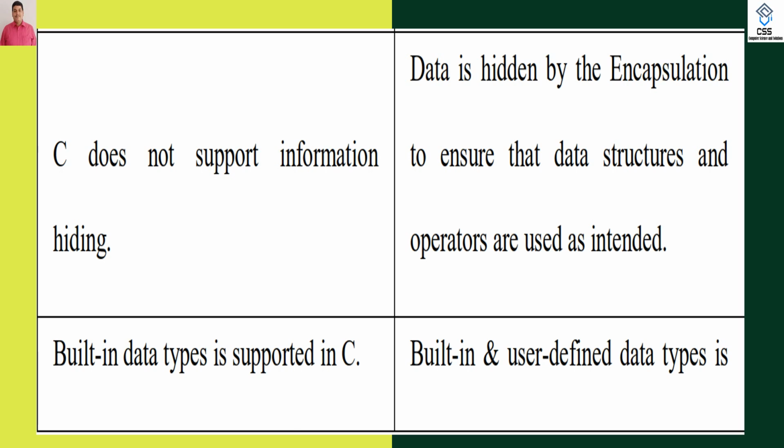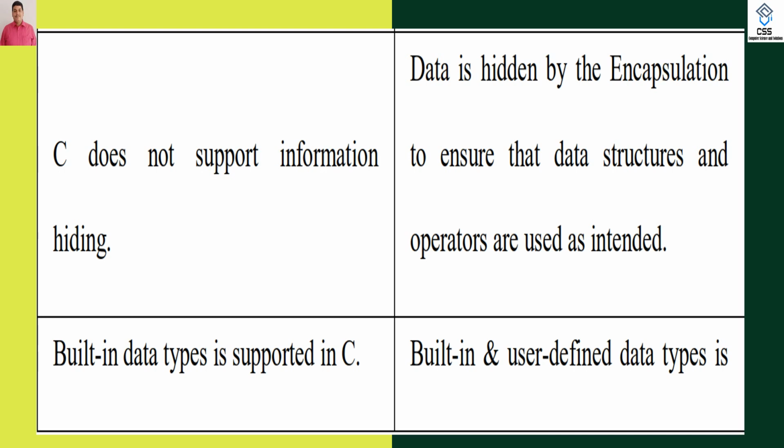Built-in data types are supported in C: integer, character, float, double. These are also available in C++, and C++ also supports user-defined data types like classes. Why is a class termed a user-defined data type? Because the user, according to the requirement, can store all the members and functions within a single packet known as a class.